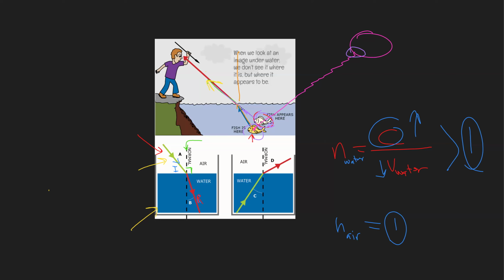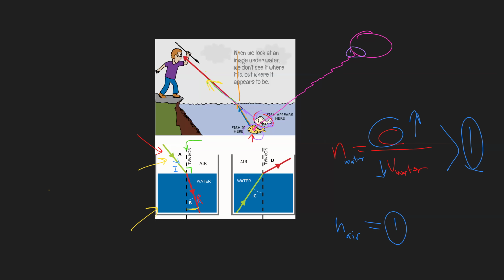In this case, the light will be refracted, bent towards the normal.